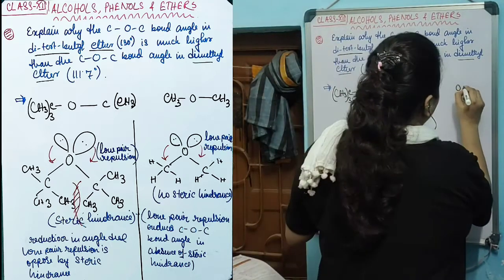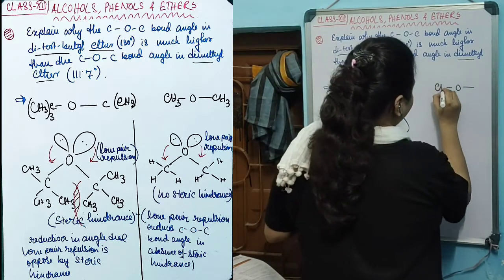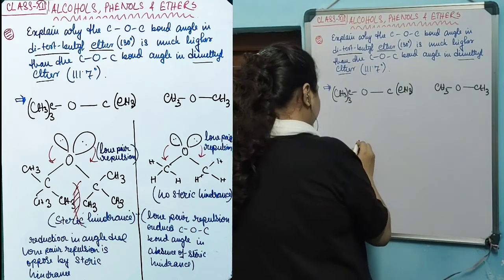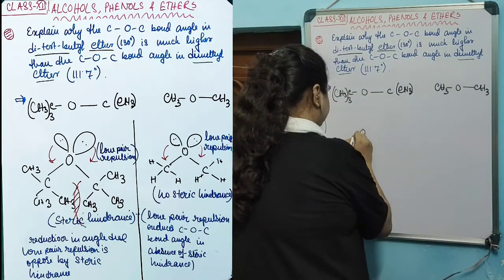The next ether is dimethyl ether. Dimethyl means both alkyl groups are methyl groups. This is the dimethyl ether. Now let's try to construct the structure.